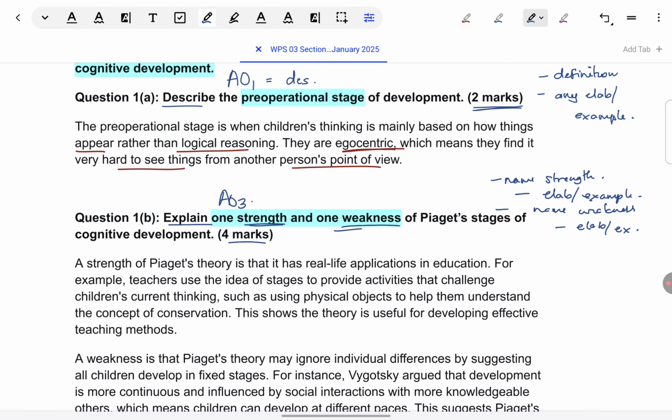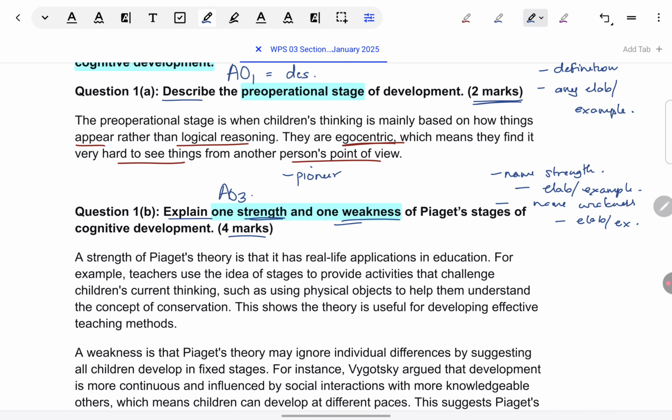Before you write down a strength or weakness, you can just brainstorm through the strengths and weaknesses. Like what comes to my mind when it comes to Piaget's theory, strengths, he's been a pioneer of developmental stages. So many others have presented developmental stages after him, like Selman or Vygotsky to some extent has also presented stages.